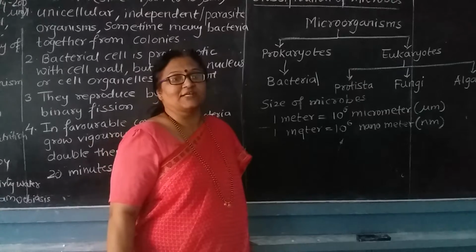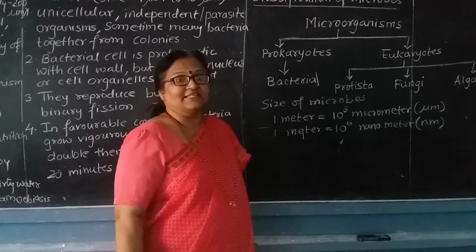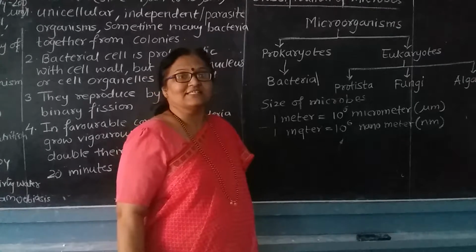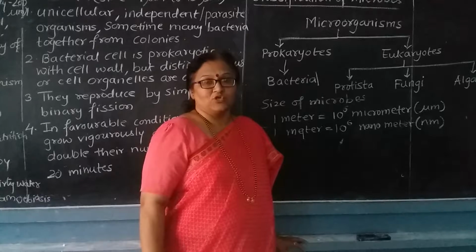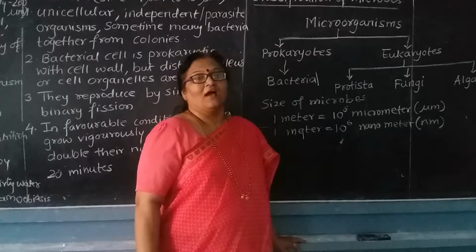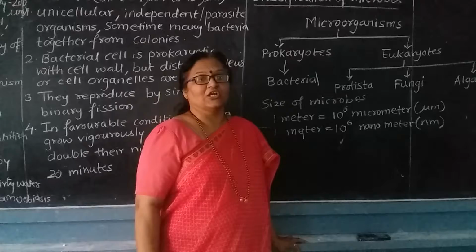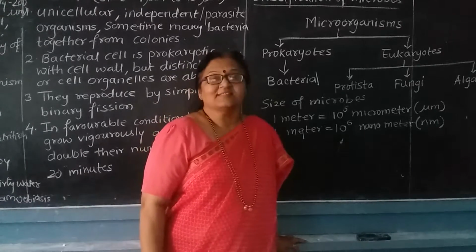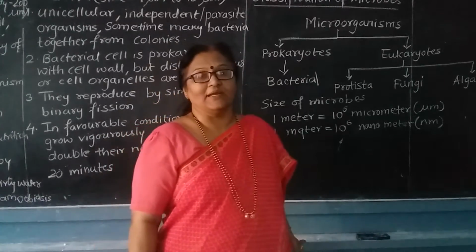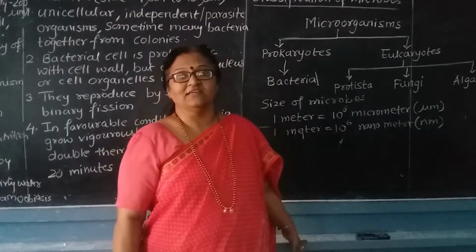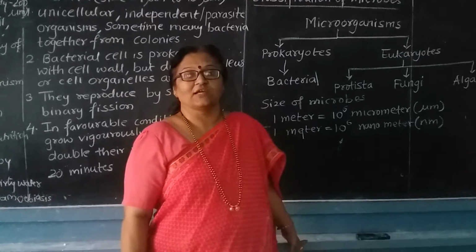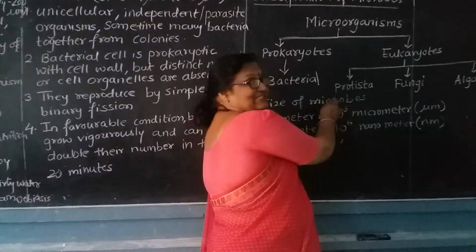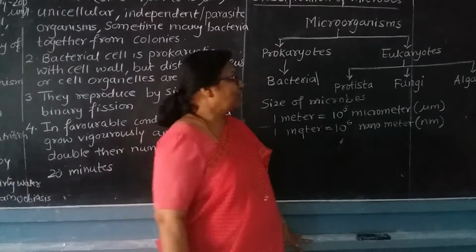Whenever we have seen the Protista kingdom, we have seen that they are unicellular organisms. In that we have seen about the amoeba, Paramecium and Euglena, which are all unicellular. Paramecium has cilia for movement, and Euglena has a flagella-like, or you can say a whip-like structure for locomotion. That we have studied yesterday in the kingdom Protista.